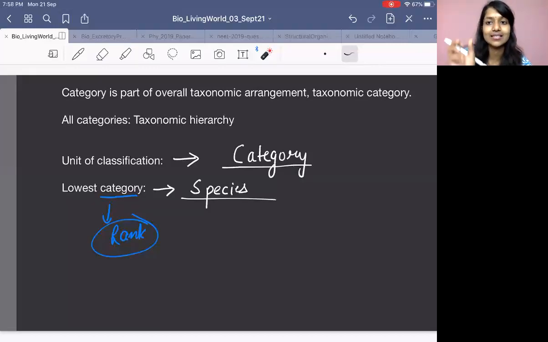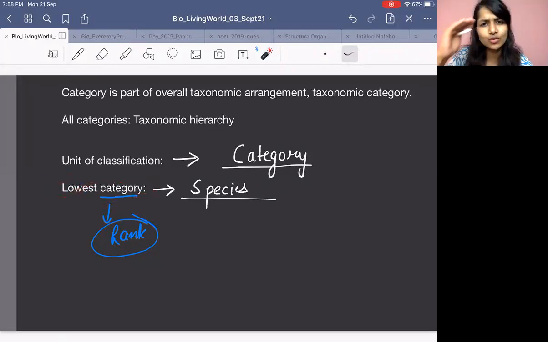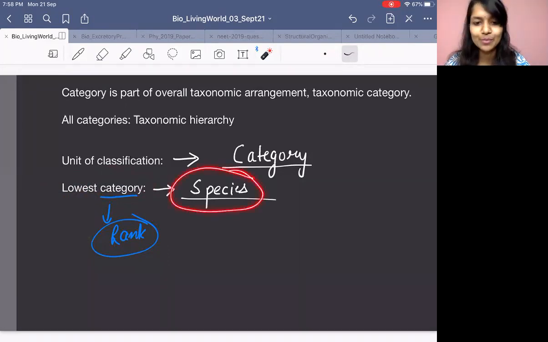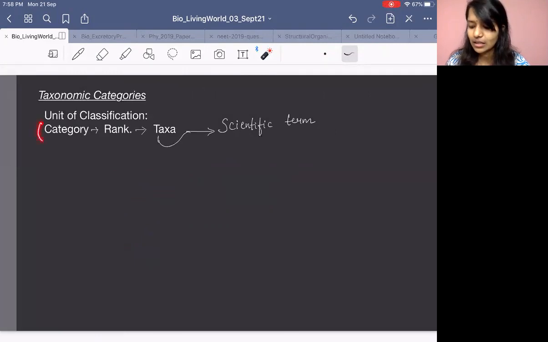This is the lowest category. This is the highest category, right? So we are going to provide ranking to the categories. We will have so many categories and we will provide them rank. Categories are provided with what? Rank. And the lowest category is species. The lowest category is species. I hope you all remember this. The category, which is the unit of classification, we are putting a rank to it. Lowest rank, highest rank.